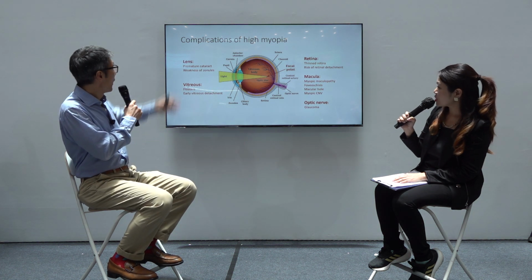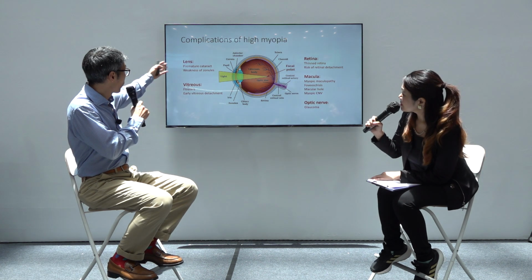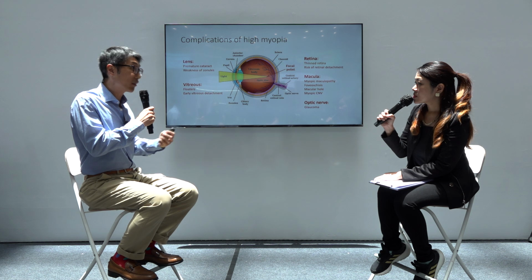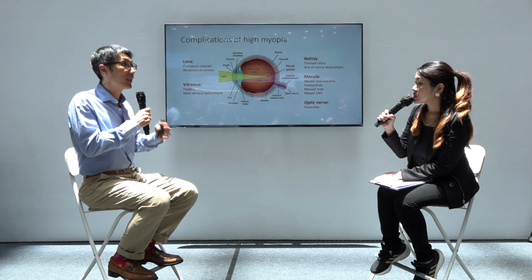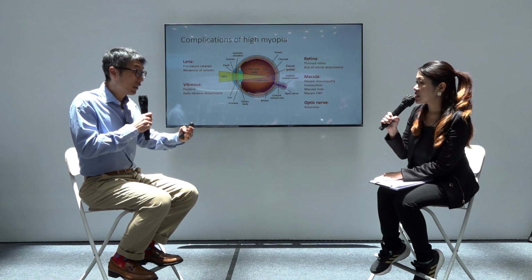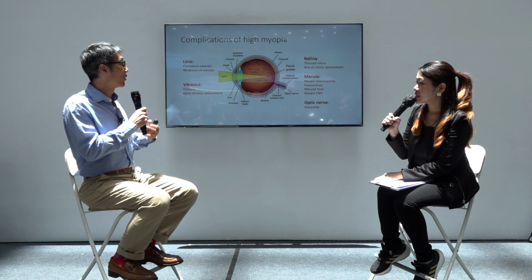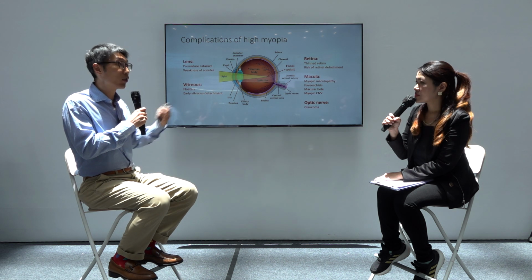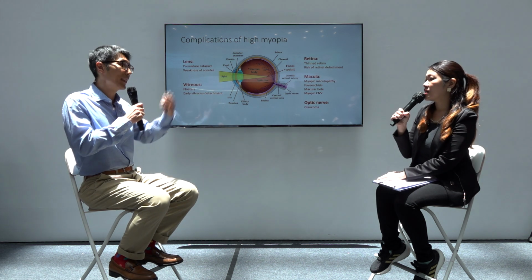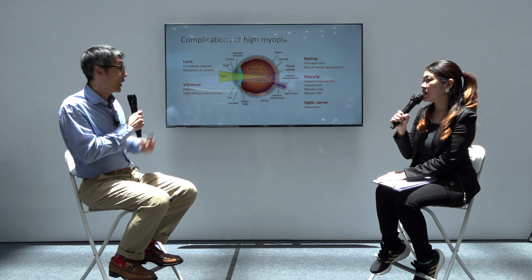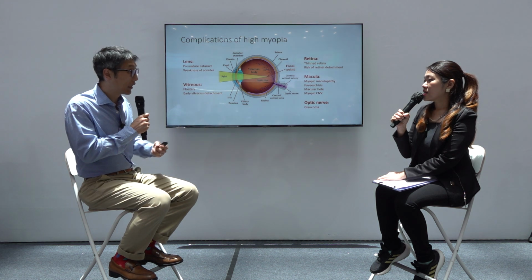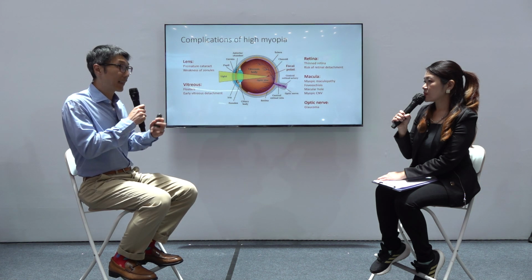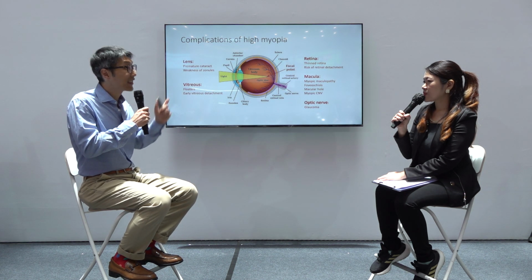Okay. So the one in red, is it? I'll just start off with the lens. Like what Dr. Siang mentioned, premature cataract. Cataract happens in everyone when we get old enough, but people with high myopia seem to get cataract at a younger age. Maybe in their 40s, they might start to get cataract already, whereas other people will be maybe 60 or so. So they already start to develop cataract at a much earlier age. And one of the other things that we do find is that their cataract may also be a little bit unstable. Really?